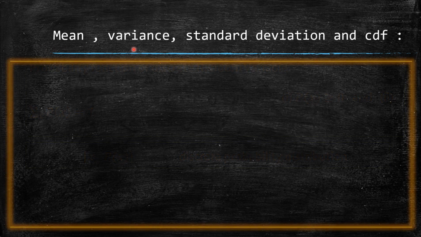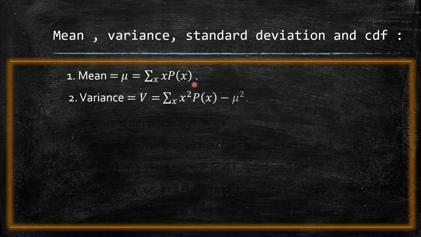Next, to compute mean, variance, standard deviation and cumulative distribution function of a discrete probability distribution: mean, denoted by mu, is equal to summation x into p of x. Variance v is equal to summation x square into p of x minus mu square. Standard deviation sigma is equal to square root of v. If I want to find mean, variance and sigma, for each x, the probability of x we have to calculate, then we have to use these formulas.